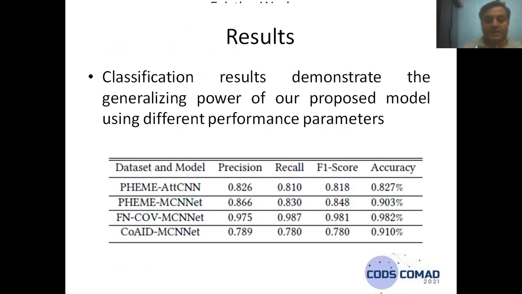When we applied the attention-based CNN model on PHEME, we got 82.70. But when we apply the multi-channel convolutional neural network, on PHEME we get 90.3%, on FNCO it gives 98.20, and on COED it is 91.1. So it can be a generalized model that anyone can use on any fake news data set and it will provide the best accuracy.